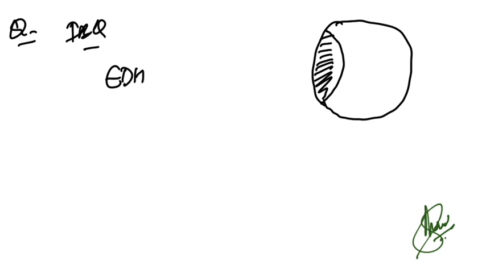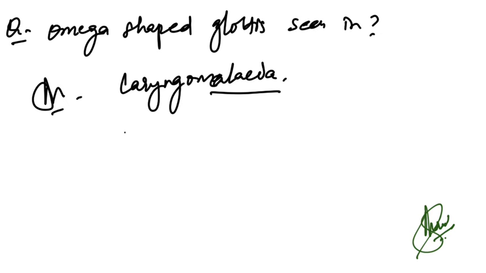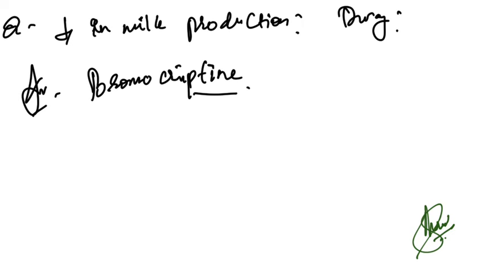Now image based question in CT, it was given like convex shaped lesion, blood accumulation, it is EDH. Now omega shaped glottis is seen in laryngomalacia, that is the correct answer. Decrease in milk production by use of which drug? So bromocriptine drug, if it is given, this causes decrease in milk production.